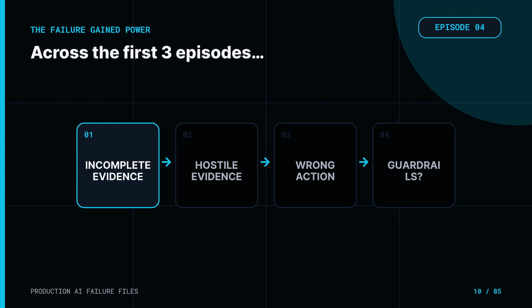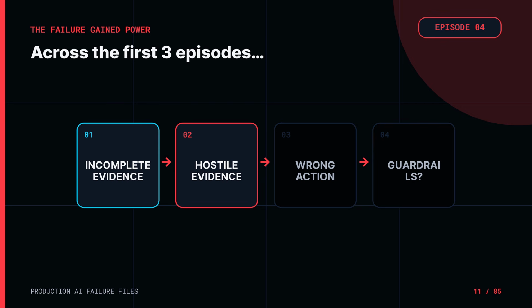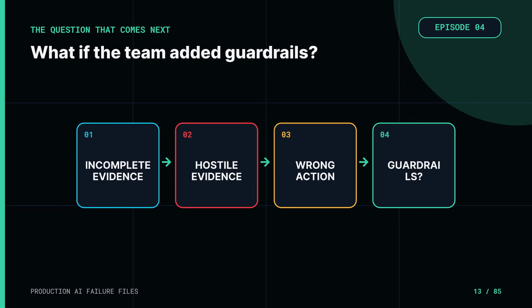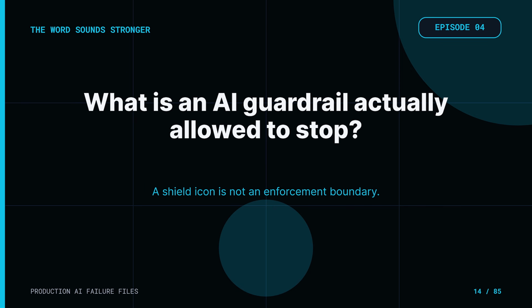Across the first 3 episodes, we followed a failure as it gained power. First, a RAG system retrieved incomplete evidence and produced a confident wrong answer. Then, prompt injection turned the evidence itself into an attack channel. Then, an AI agent converted one bad inference into a real action using tools and credentials. This episode asks the question that comes next. What if the team added guardrails?